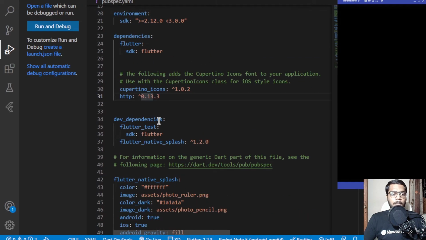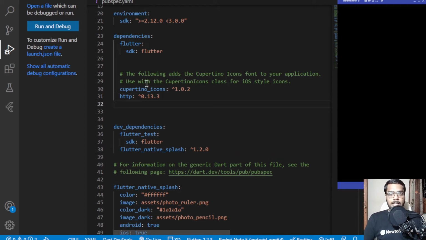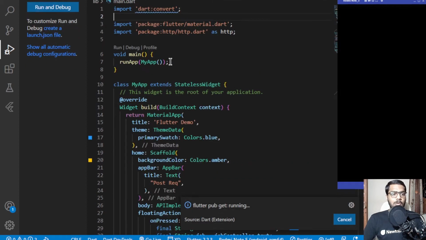In the pubspec.yaml file, you can see over here that previously I have added the HTTP package for fetching the data from the API and making the get and post requests. For this app as well, I'll be using the same HTTP package which we have added previously. I need to add another package as well with the name webview_flutter. So I'll be going on Google, typing webview_flutter, going under the installing section, copying the dependency, and pasting that over here. Hitting Ctrl S so that the flutter pub get command runs in the background and the package is fetched for us.